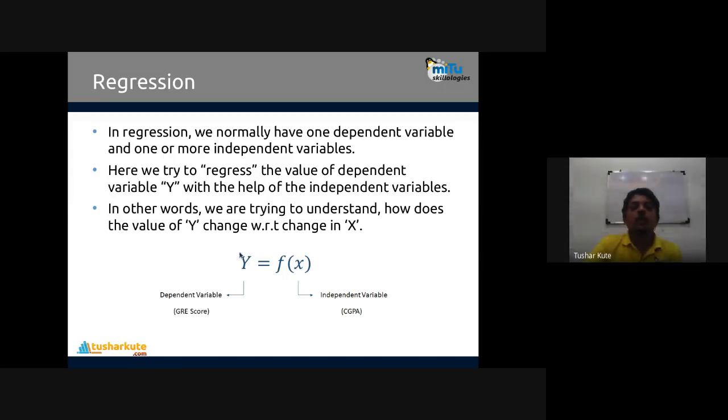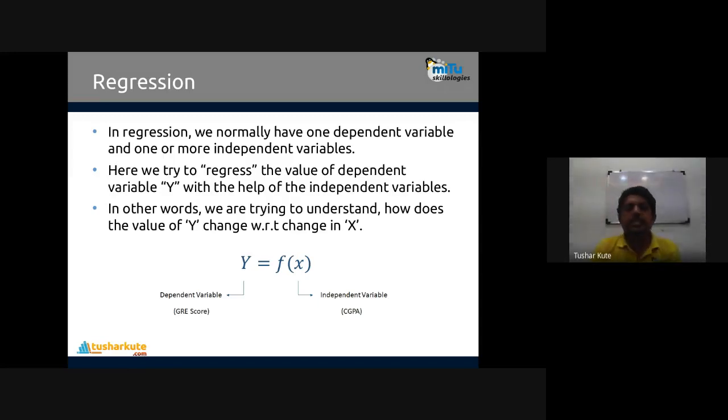So here, y is the dependent variable, the output variable. For example, in the example we saw in the previous slide, it was the GRE score. And x is the independent variable, the input variable, which is the CGPA. So based on this CGPA, the GRE score is calculated. f of x is a function that you perform on x, and based on that we generate the value of y, the output variable. So there is linearity present, a common function between them in a regression analysis.